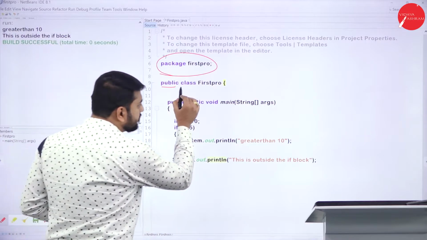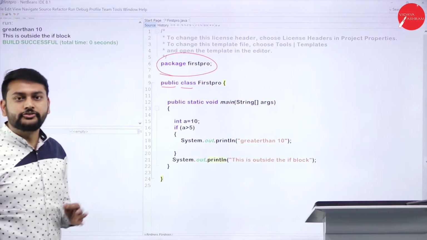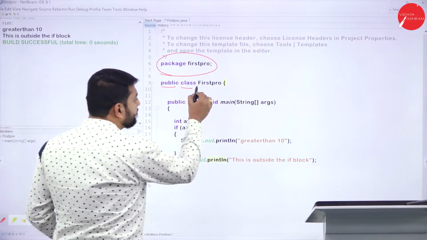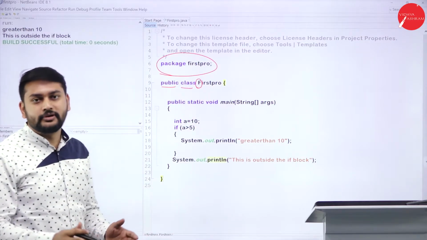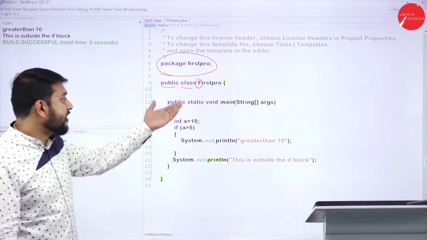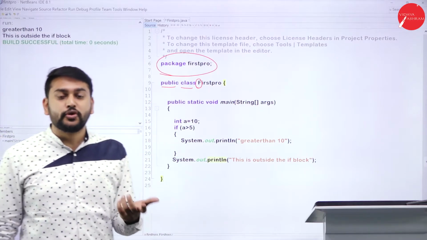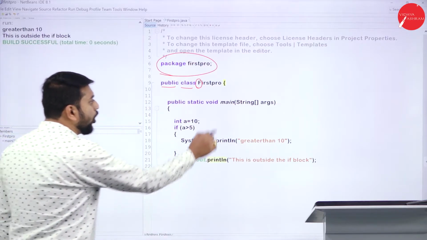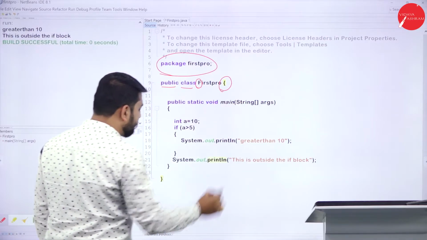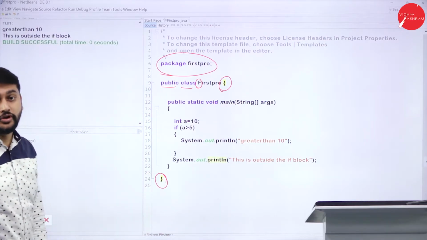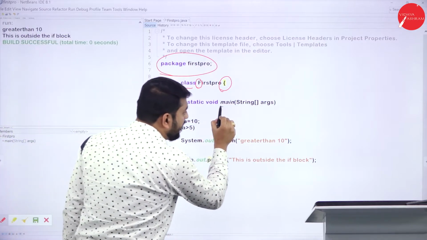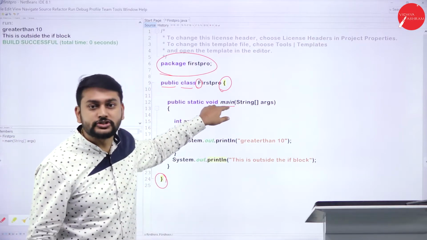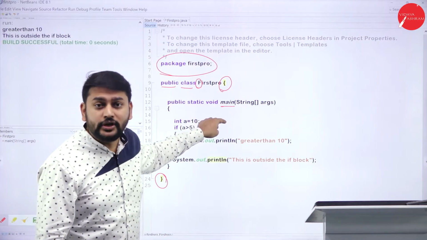So I have to use the keyword class, and the name of the program that I have taken here is First Pro. Please observe, the first letter of the program name should be in uppercase. I wanted to give it as First Program, so that's why I've given it as First Pro. Then followed by the opening flower bracket, and for this opening flower bracket, I have the closing flower bracket here. That's what you need to remember. And then followed by, I have the main function. You need to understand that your program execution always starts from this main function. That's very important.